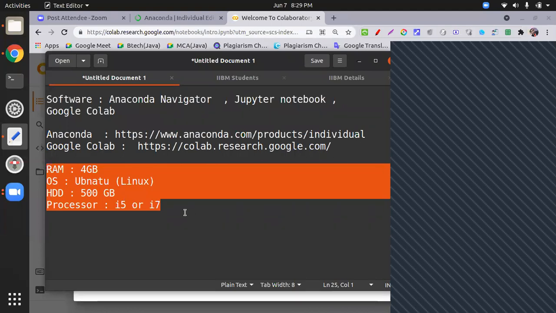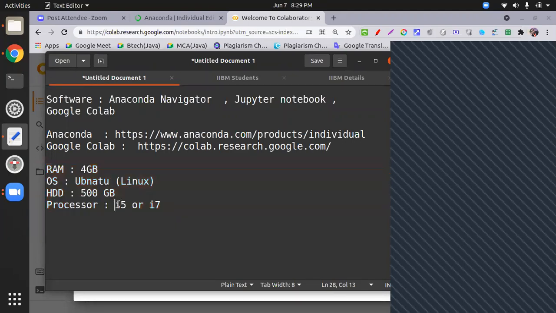I will always suggest Google Colab if you don't have this kind of configuration. What processor do you have in your laptop? i5, I think. Okay, that's better. Sometimes we have a big data set, so we need Google Cloud. Otherwise, everything is done on i5.